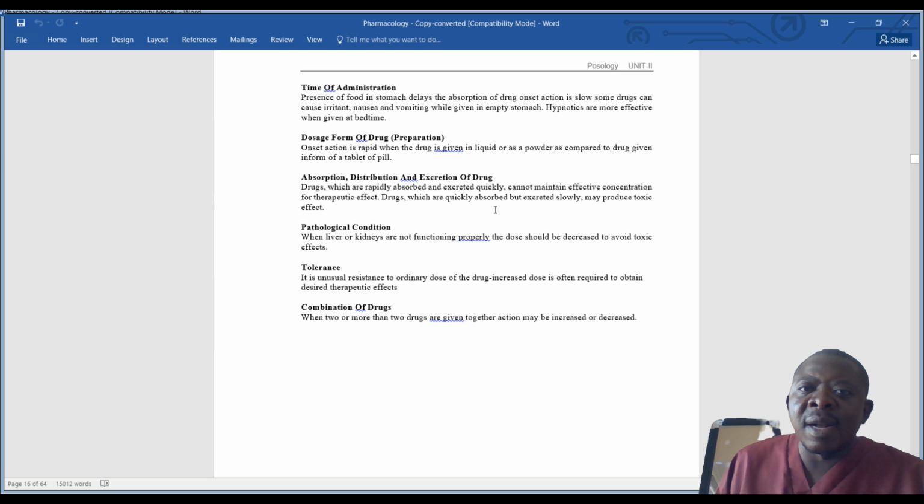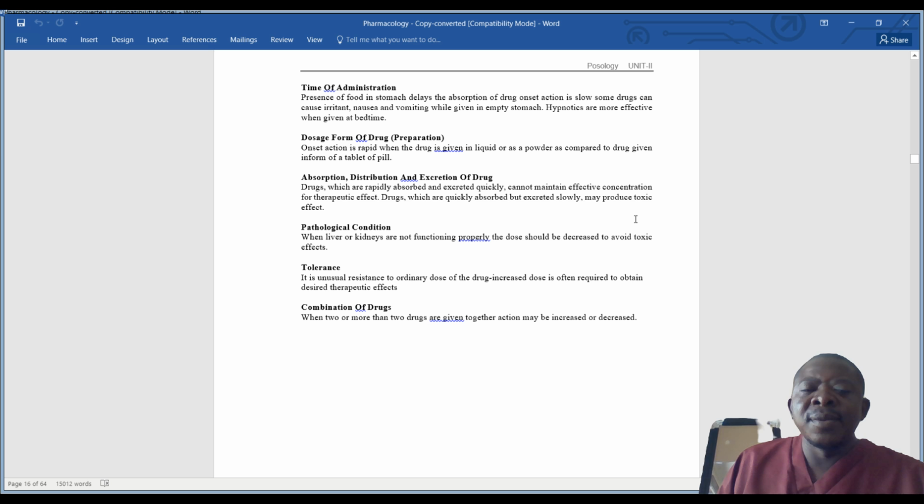Drugs which are quickly absorbed but excreted slowly may produce a toxic effect. If you take a drug that takes a long time to leave the body, say one month to be excreted, it may cause cumulative toxic effects.